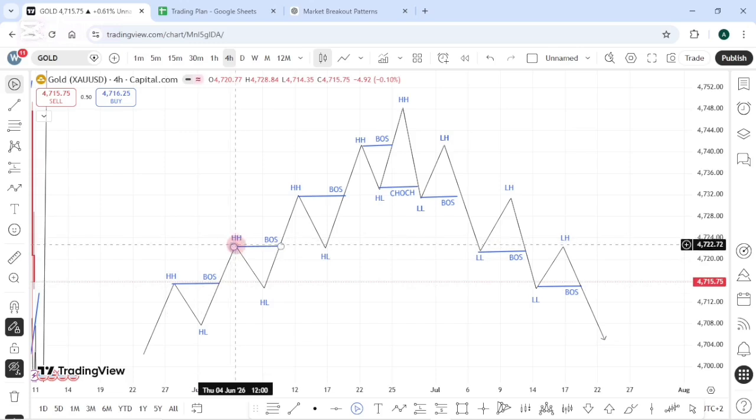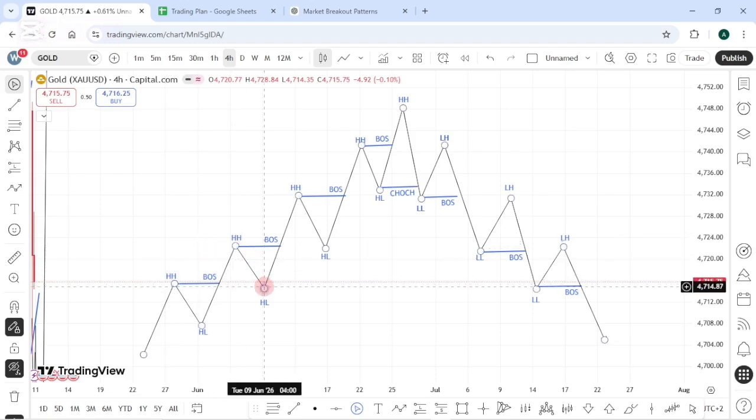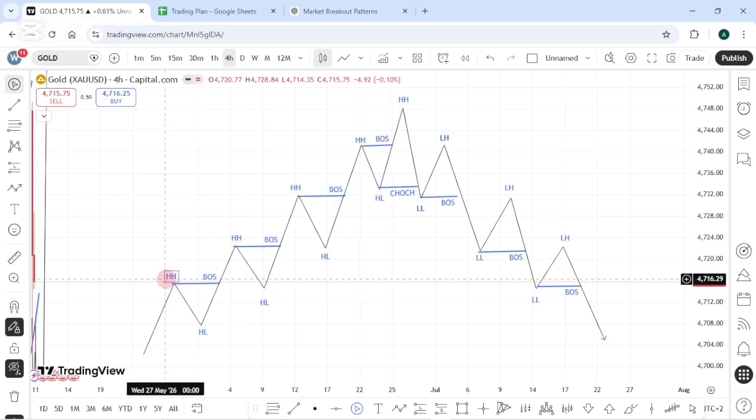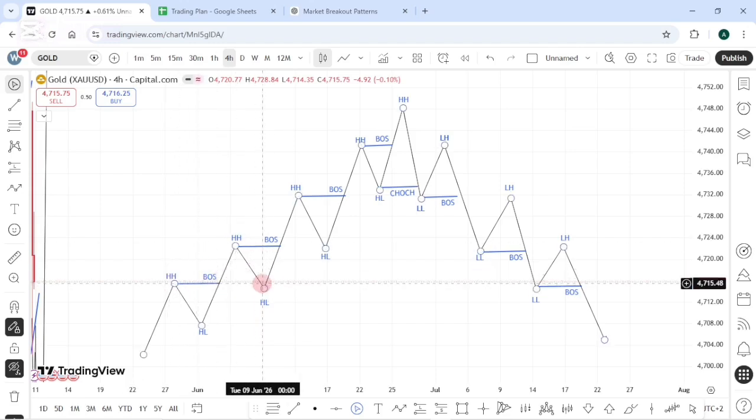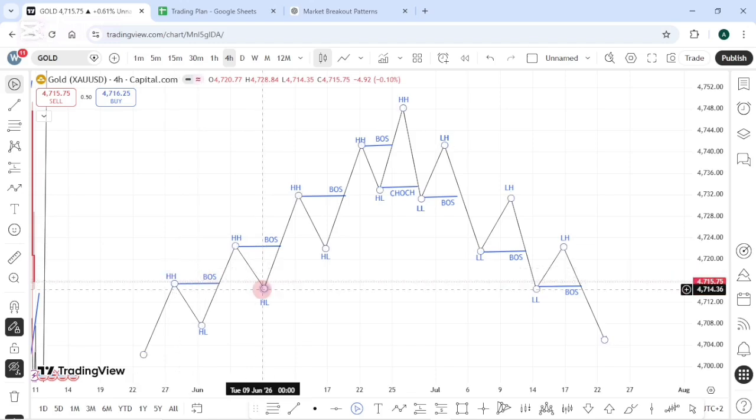If the market comes back to retest our previous high, on that retest, before it went up again, that retest will give us a higher low. As you can see, our higher lows will always be in line with our previous higher highs. So if the market gives us a higher low that is approximately on the same level as our previous highs, then we know that higher low is valid.